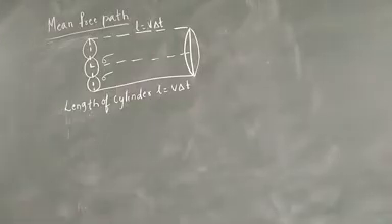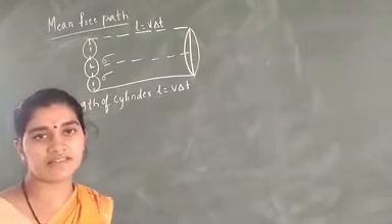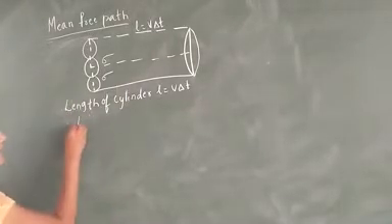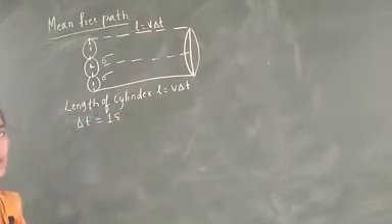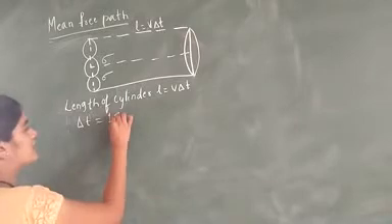Here delta T is the change in time. Let us consider delta T equal to 1 second.